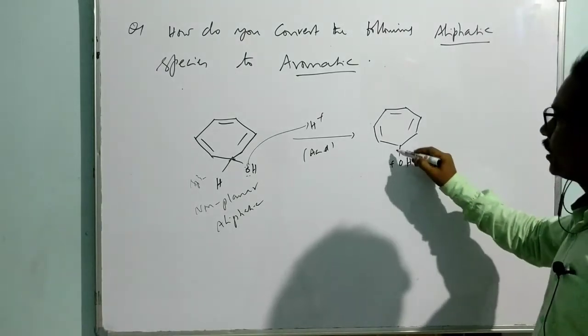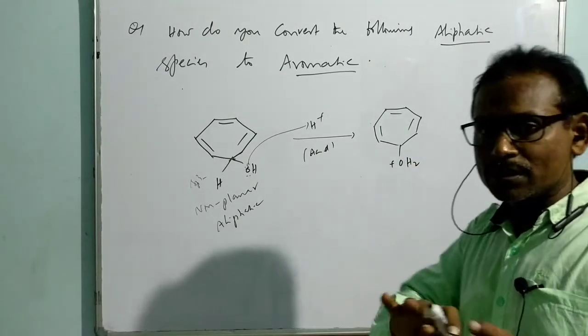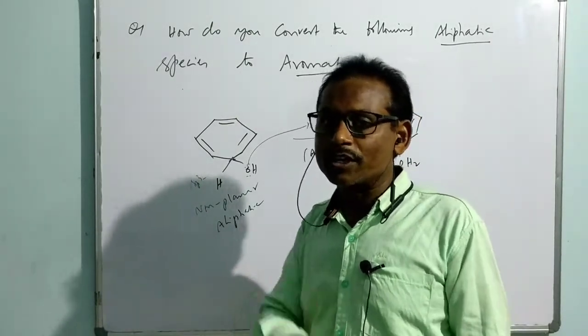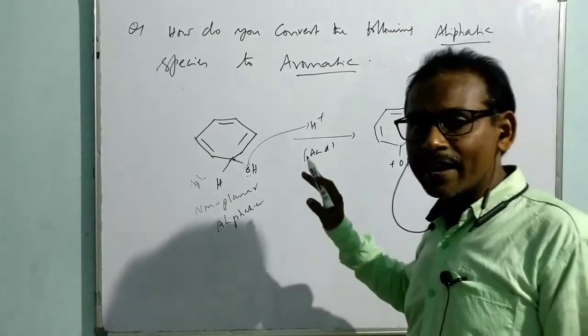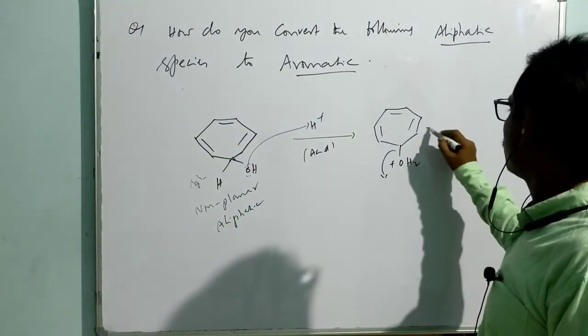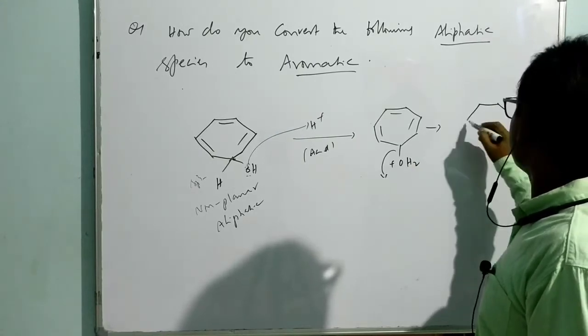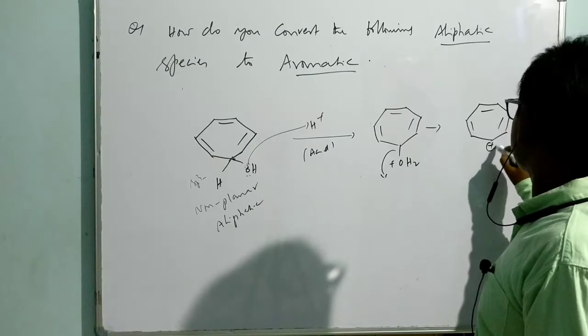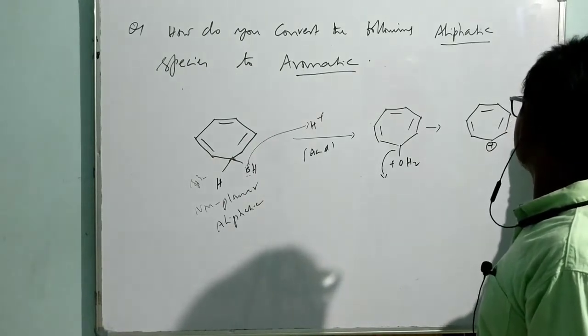Now it is easily ejected, because OH is not that easy a leaving group. It is converted into an easy leaving group by protonation, by adding acid. Then this is going to be ejected. Then what will be the result? The result will be an aromatic species like this. It means ejection of water.